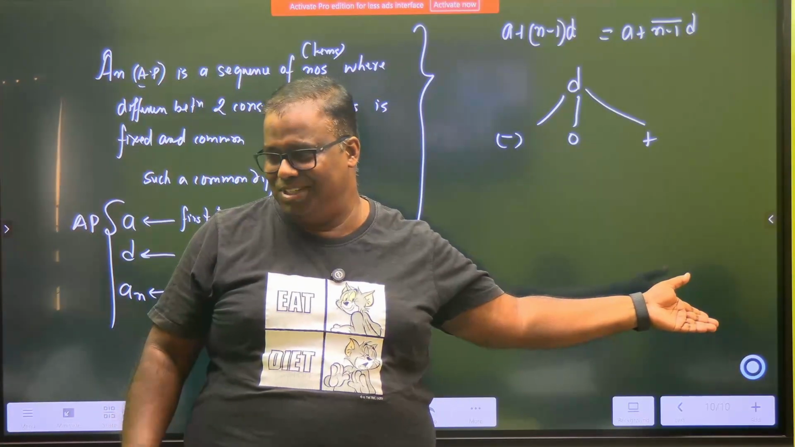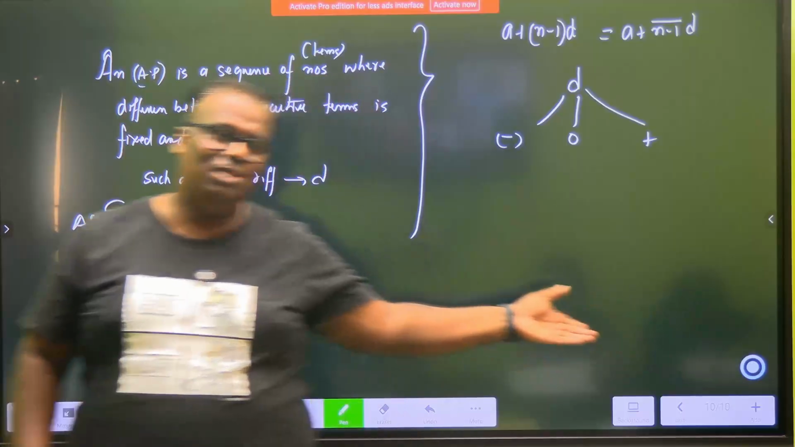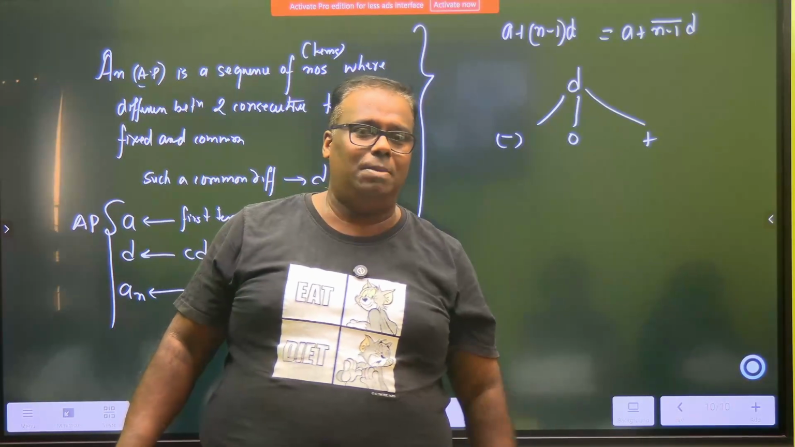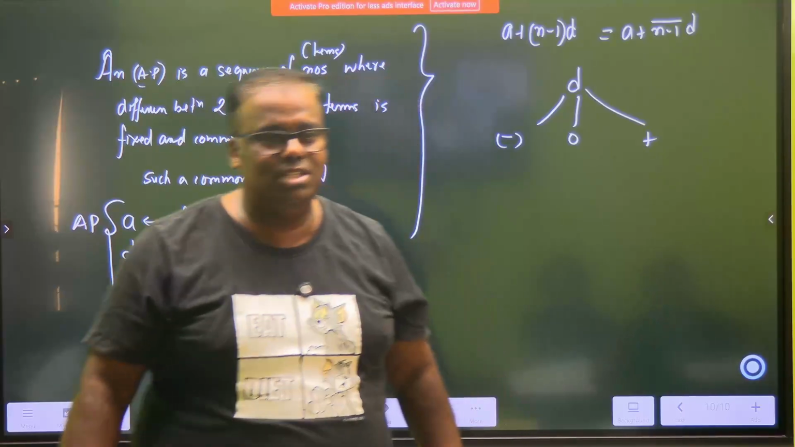So your common difference is negative. If your common difference is positive, your numbers should go on increasing. And if the numbers are stagnant, then the common difference is 0.